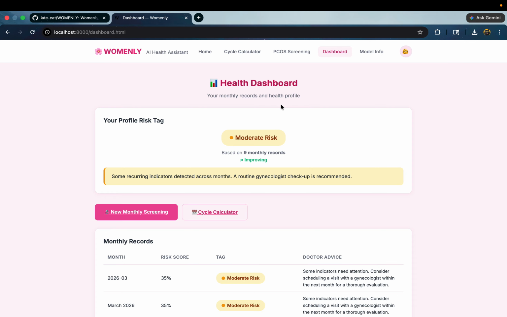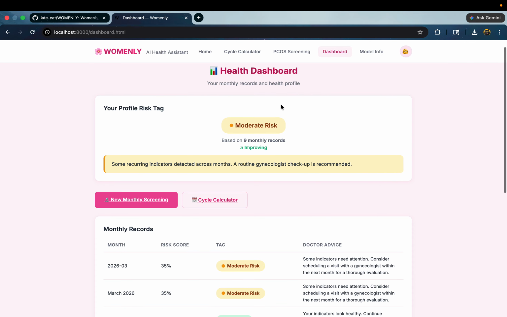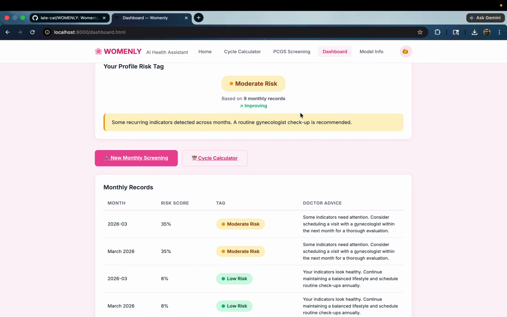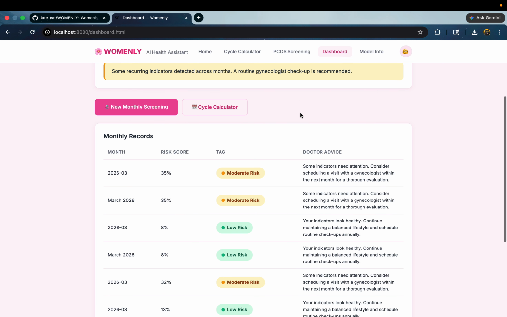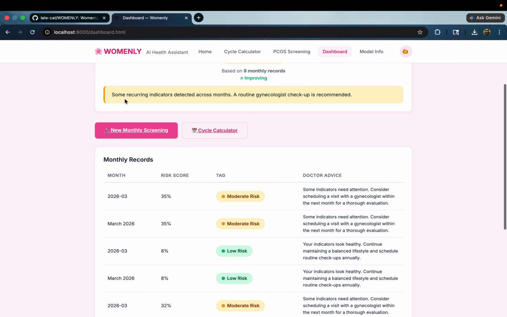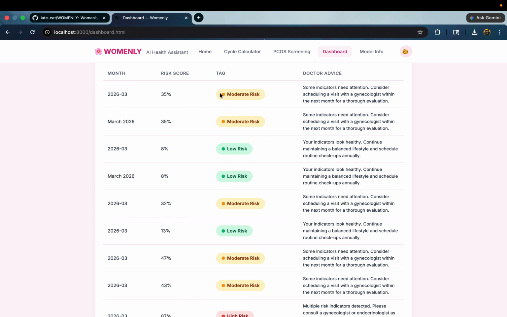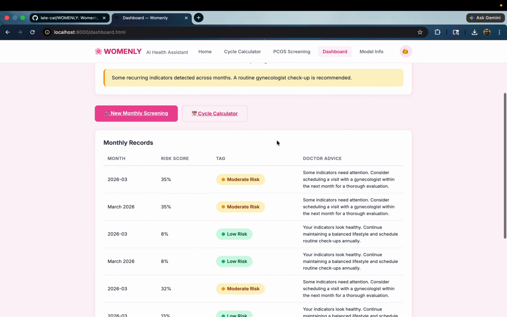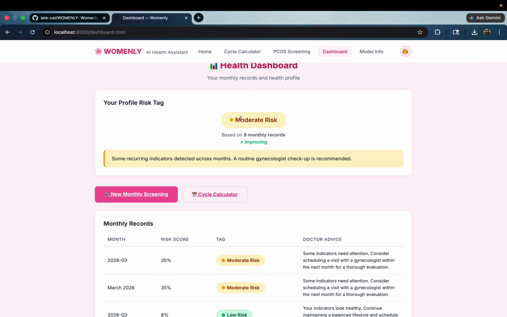Okay, so look, in the personalized health dashboard, she can see what her moderate risk is and how this moderate risk is coming. This moderate risk is not coming from just one single test, but from multiple tests. I was testing this from yesterday, from the beginning of the hackathon. First I just put in random data. So moderate risk, I mean with respect to the risk score, and the overall score stays here.